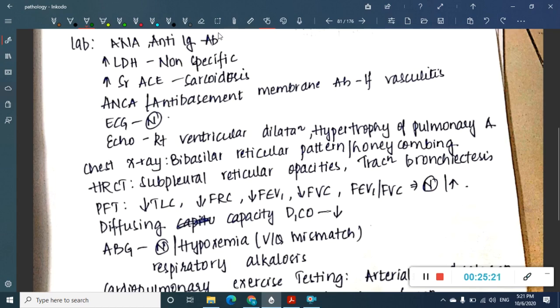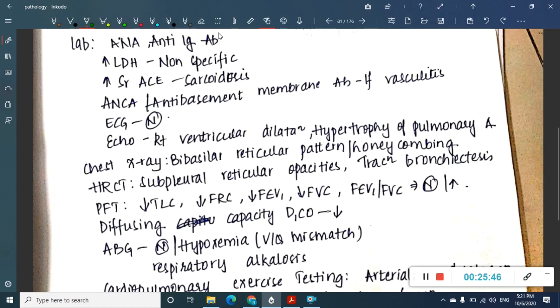Whenever there is pulmonary hypertension, there will be back pressure for the blood which travels from the right ventricle to the pulmonary artery, and as a result the right ventricle has to work hard to pump the blood into the pulmonary artery, and it undergoes hypertrophy and dilatation, and this results in right ventricular hypertrophy.